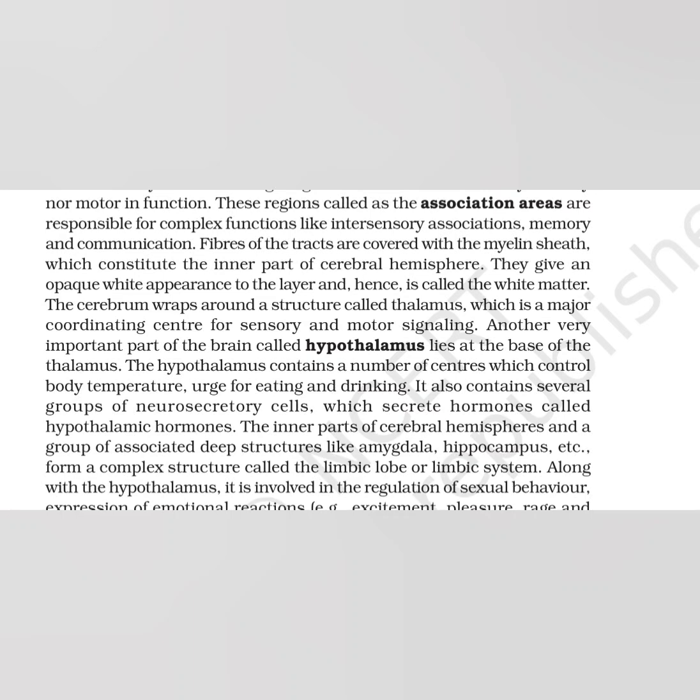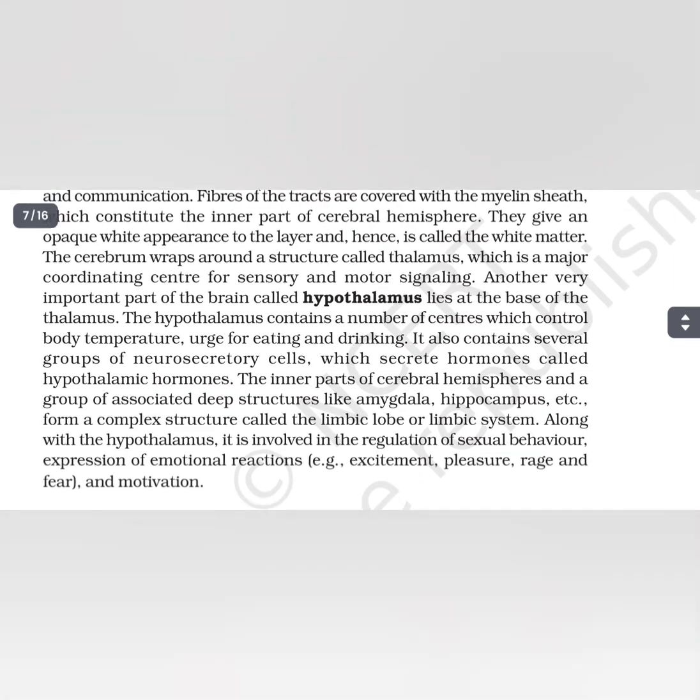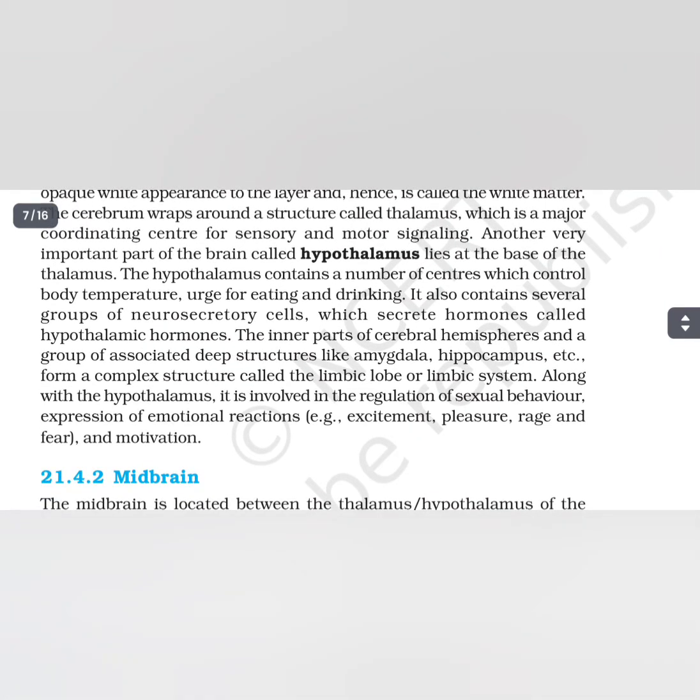The cerebrum wraps around a structure called thalamus, which is a major coordination center for sensory and motor signaling. Another very important part of the brain called hypothalamus lies at the base of the thalamus. The hypothalamus contains a number of centers which control body temperature, urge for eating and drinking. It also contains several groups of neurosecretory cells which secrete hormones called hypothalamic hormones.